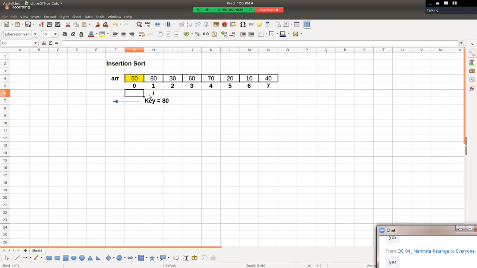तो हमें key को insert कहां पे करना है? We need to insert key after 50, right? And hence after 50 we'll want to insert key. 50 के बाद हम key को क्या करेंगे? Insert करेंगे in first iteration. Hello friends, have you understood first iteration? आपको पहले iteration समझ में आया?